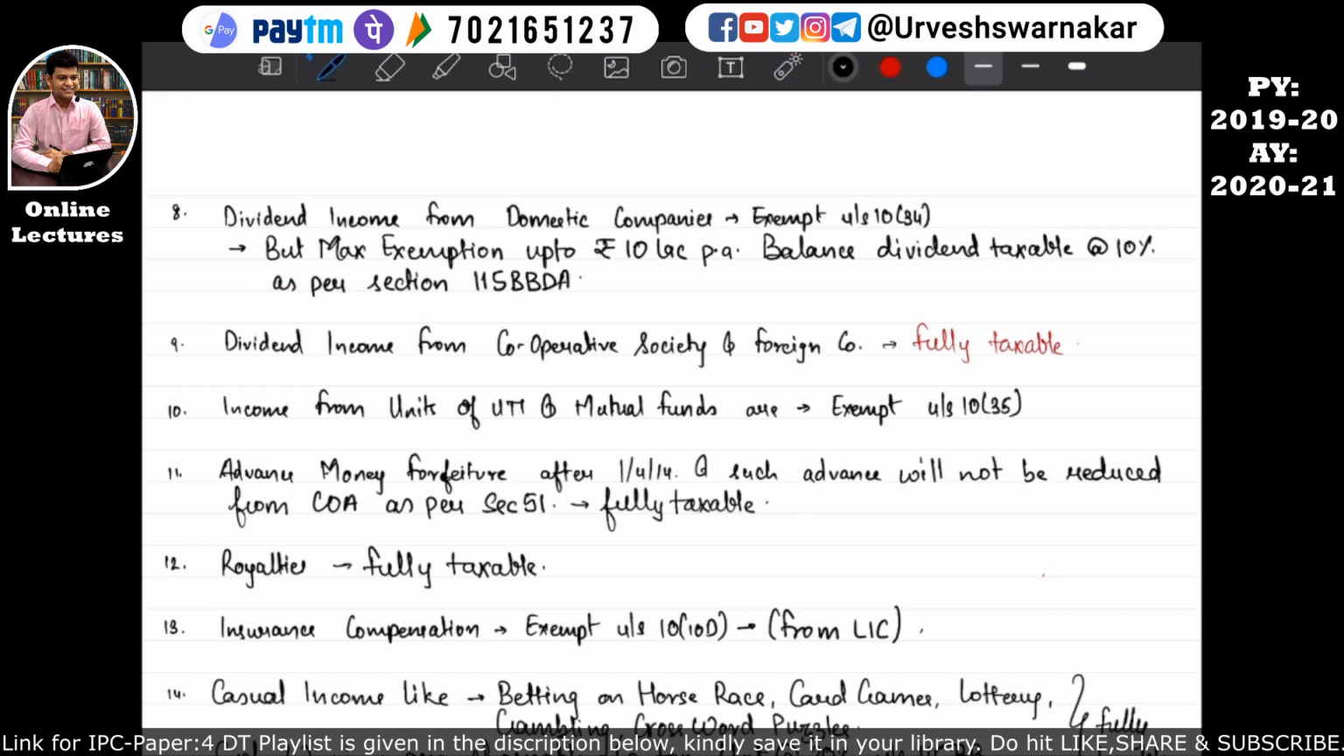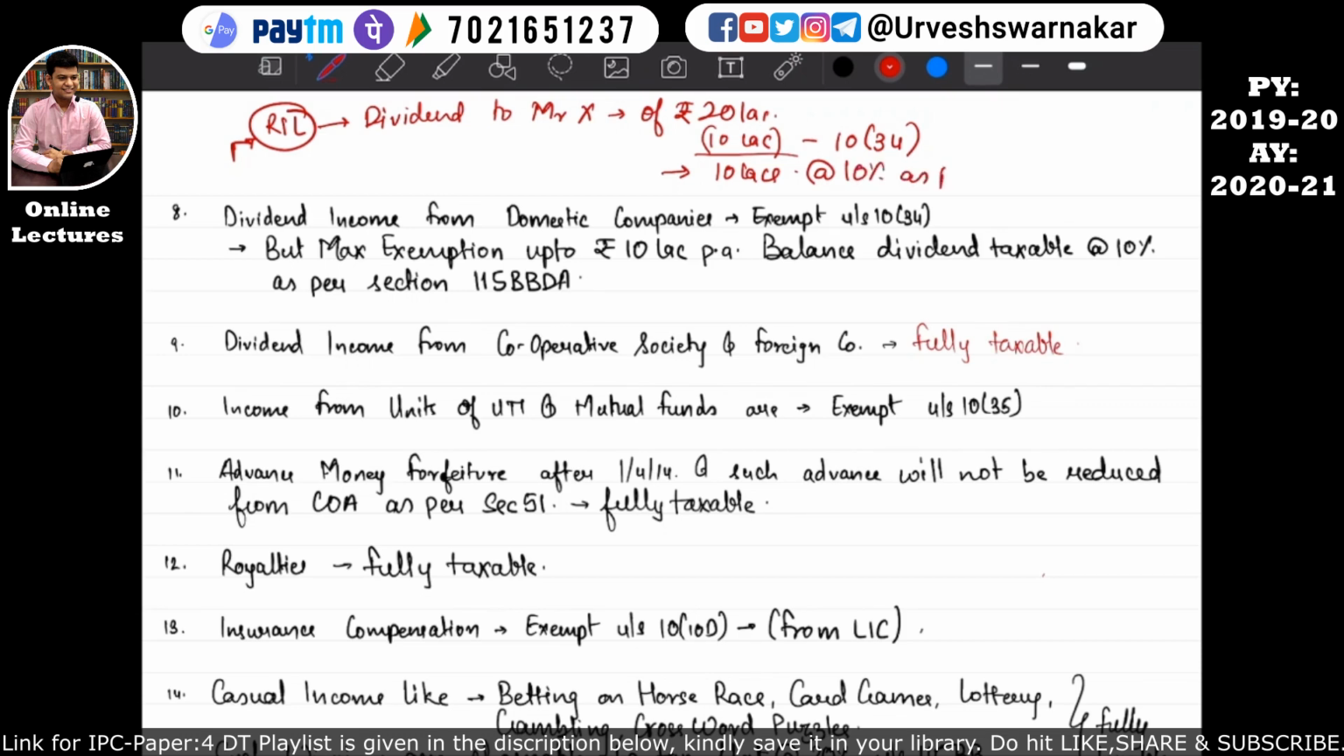So let's understand it here with an example. This is our Reliance Industries Limited, RIL. It is giving a dividend to our assessee Mr. X of rupees 20 lakhs. So this 20 lakhs is exempt under section 10(34), but there is a partial exemption available. Up to 10 lakhs section 10(34) is applicable. So the balance dividend of 10 lakh will be taxable at the rate of 10% as per section 115BBDA.